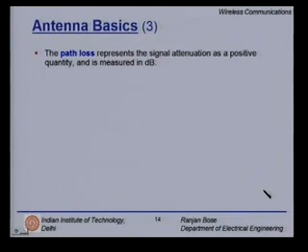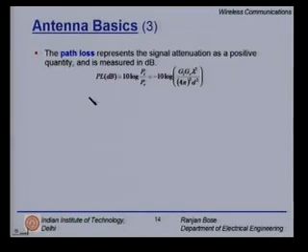The path loss represents the signal attenuation as a positive quantity and is measured in dB. So, we are now talking about a transmitter and a receiver which is located at a distance d. Clearly, when you send a signal, what you receive gets attenuated. Path loss is the linkage. So, path loss in dB is nothing but 10 log P transmitted over P received, right?